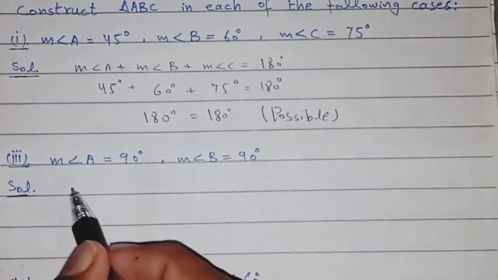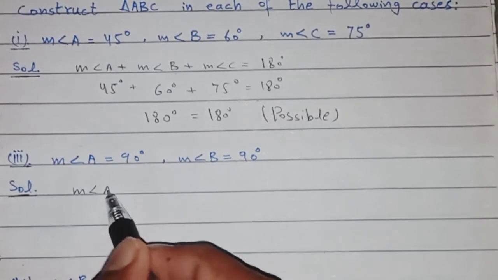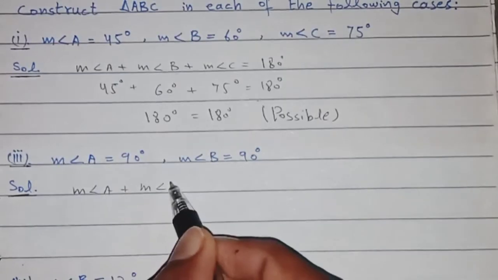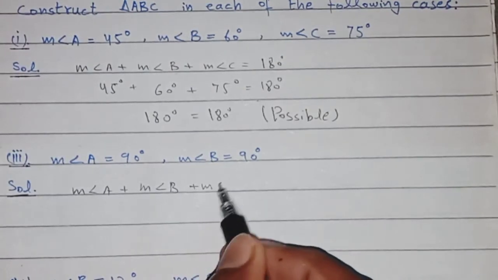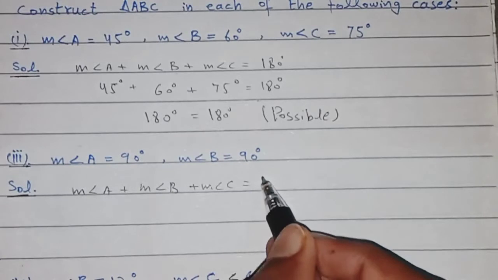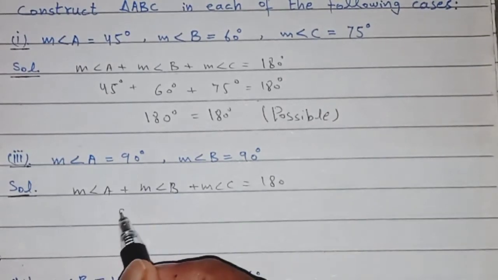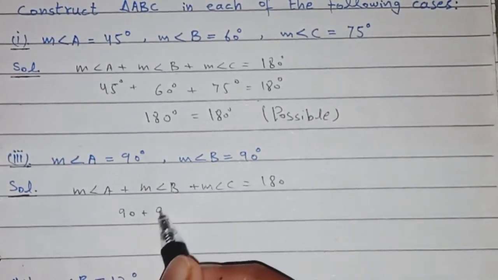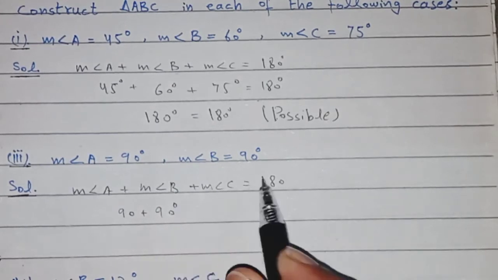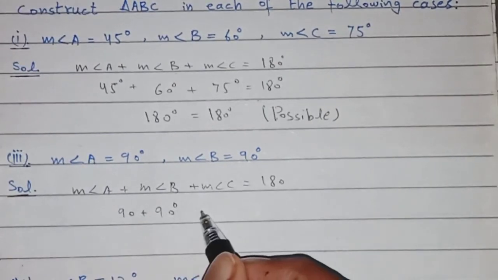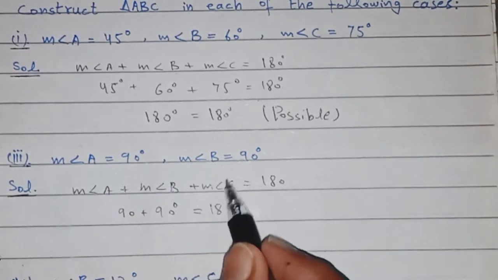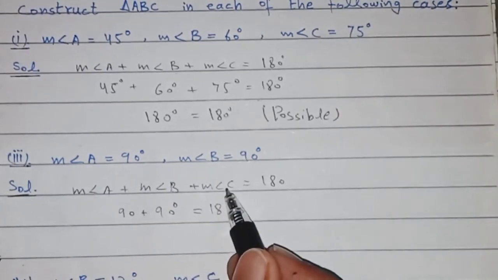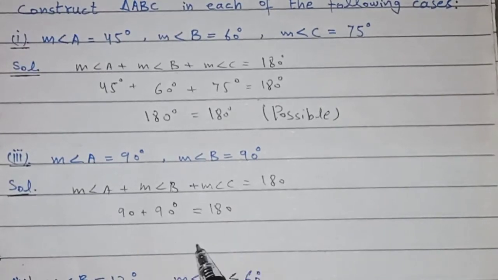We will take the sum: measurement of angle A plus measurement of angle B plus measurement of angle C should be 180, but there measurement of angle A plus angle B is equal to 180, and measurement of angle C is not given, so not possible.